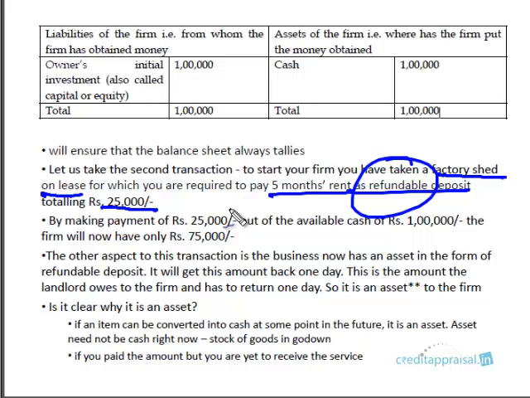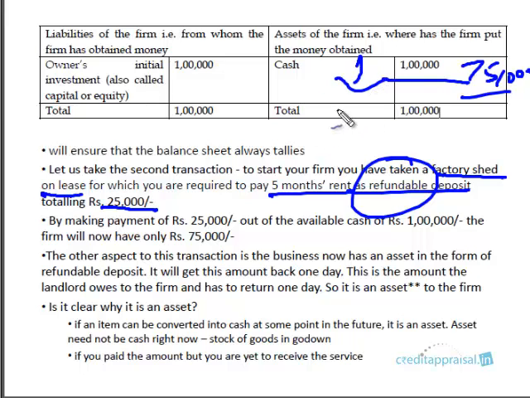So he wants cash. So obviously through this transaction, one accounting head that is going to be affected is the cash head. Does the cash increase or decrease? Obviously decrease, because you earlier had cash of 1 lakh. So you have to pay 25,000 as refundable deposit. So the cash goes down by 25,000. So your cash will now be 75,000. What is the other head that is affected? Right? We spoke of the dual aspect affecting simultaneously two different heads. In this transaction, of course, cash is affected. It has gone down from 1 lakh to 75,000. So that is one effect. So what is the other effect?